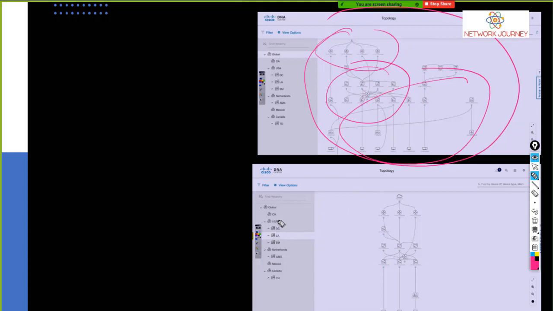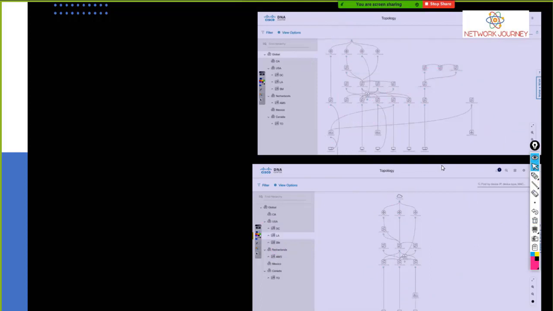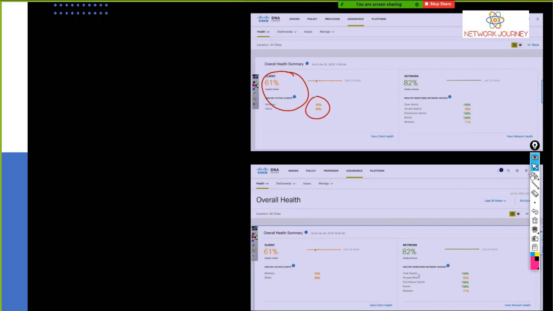Okay, you have your data centers, like under USA you have multiple data centers. Every data center will have its own flow charts of the devices. Now regarding the assurance, it will also tell you the health and the issues that these devices are running into right now. The manage tab helps you to take control of the boxes.